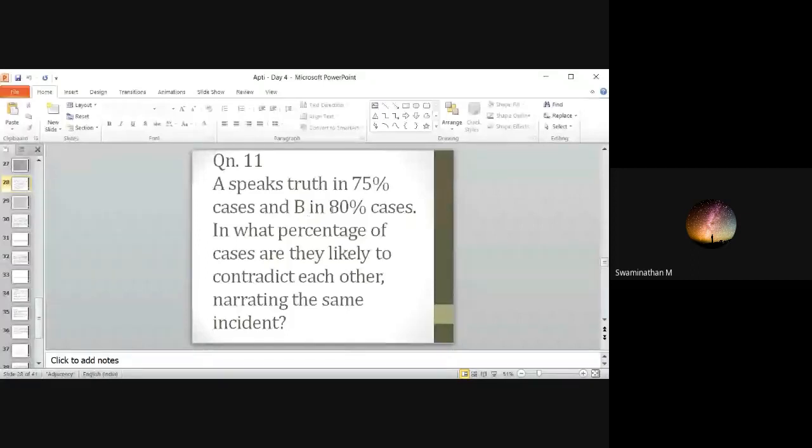You can take it like 0.75, 0.80, or you can take in fraction. Any way you can do. Finally, you have to do P of A into P of B bar plus P of A bar into P of B. No one wants to answer. I will wait for someone to answer.